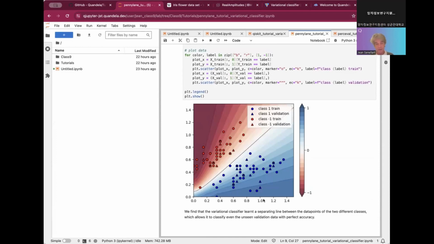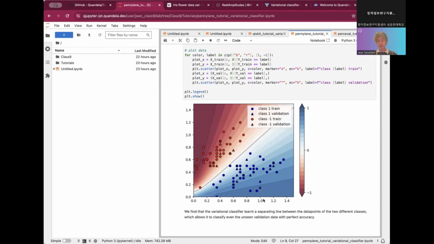Again, the problem was so easy that it's not that surprising that we reach 100% accuracy. And what will be interesting is to redo the same with the full IRIS dataset that Qiskit machine learning toolkit is using.